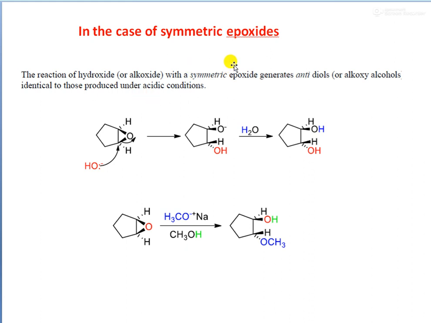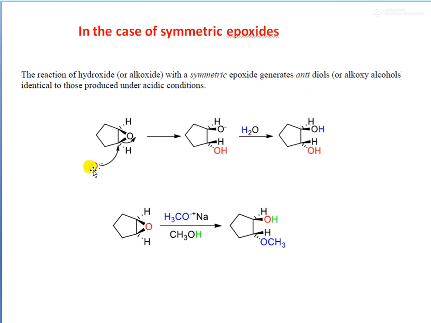Okay, in the case of symmetric epoxides, what will happen? You can see a cyclic epoxide here. If base catalysis is occurring in a symmetric epoxide, the reaction of hydroxide with the epoxide generates anti-diols.